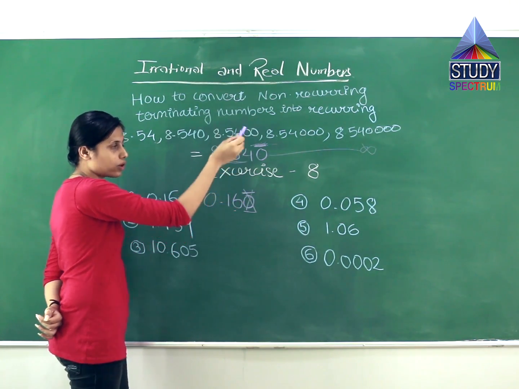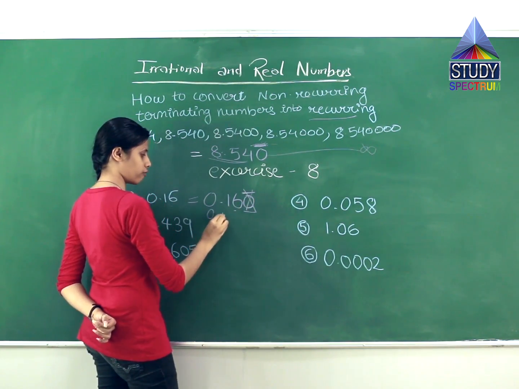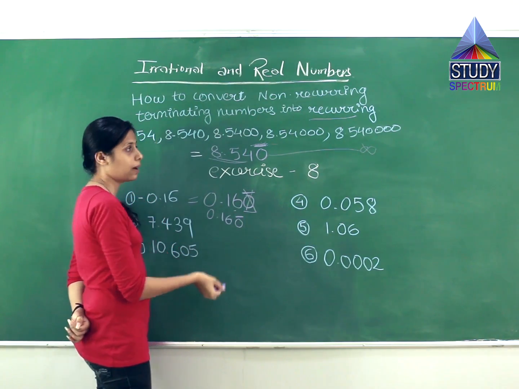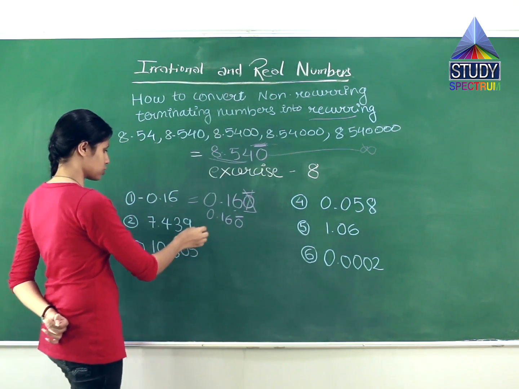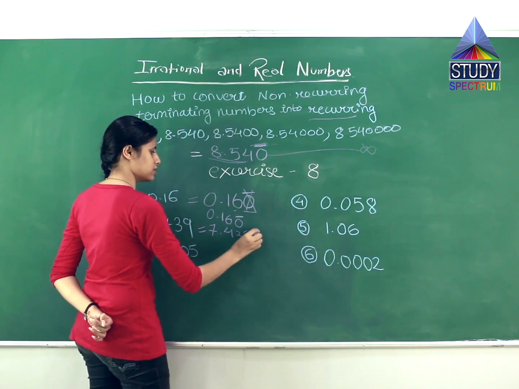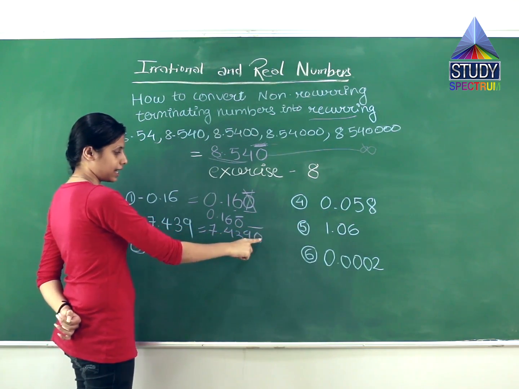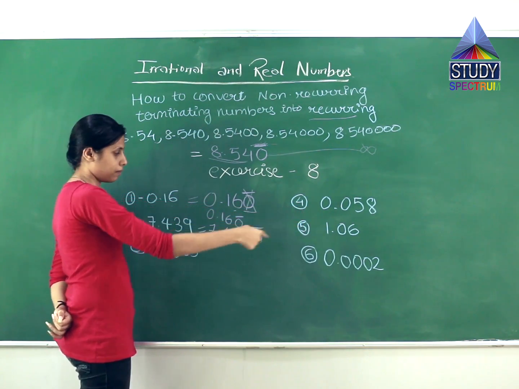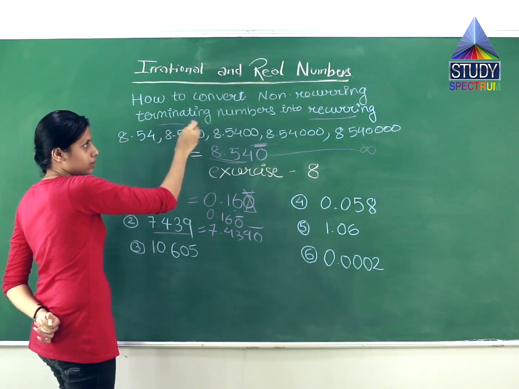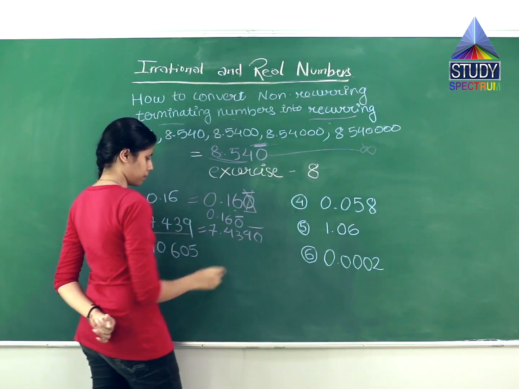But to convert into a recurring one, we are writing it in a simple representation form: 0.16 and 0 with a bar above it, making it a recurring one. Similarly, in this question, we can write 7.439, 0 and a bar above it. This bar indicates that this 0 is recurring till infinity, making it a recurring number, whereas this number is a terminating number. But by writing this 0 and a bar above it, we are making it a recurring number.